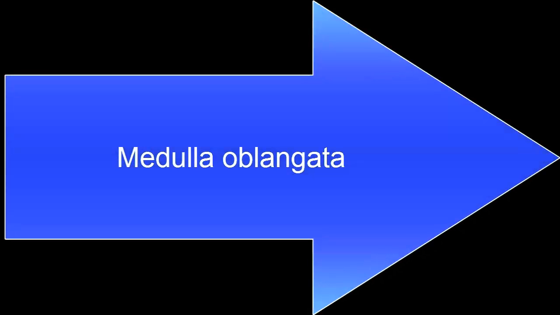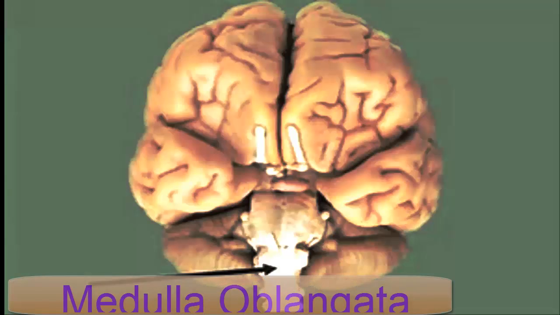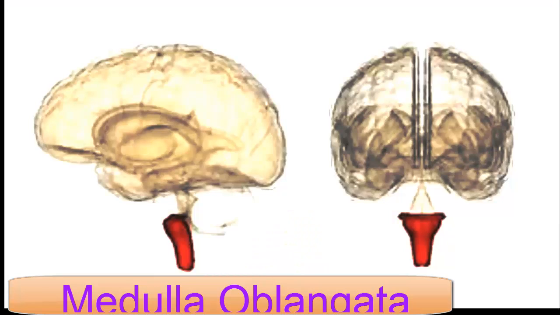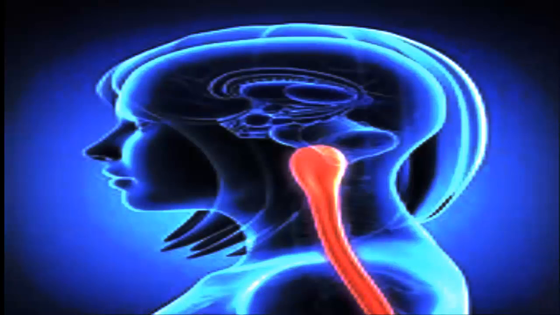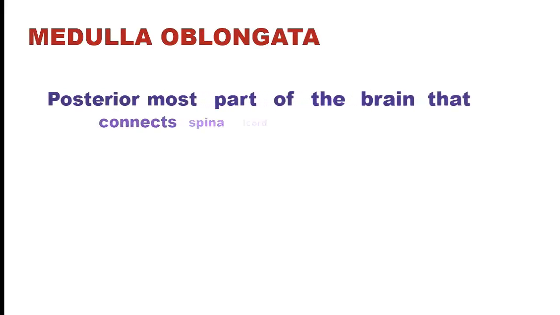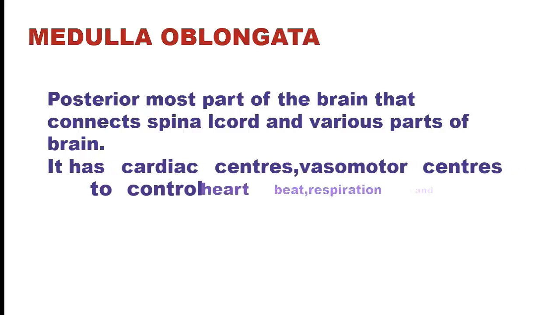Medulla oblongata. It is the posterior-most part of the brain that connects the spinal cord and various parts of the brain. It has cardiac centers and respiratory and vasomotor centers to control heartbeat, respiration, and contractions of blood vessels respectively. It also regulates vomiting and salivation.